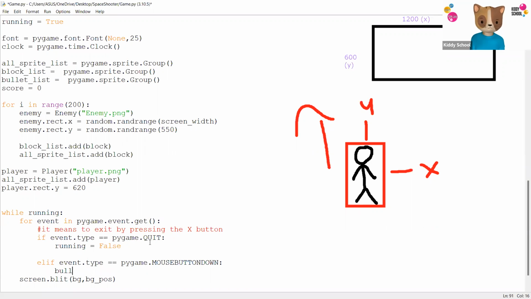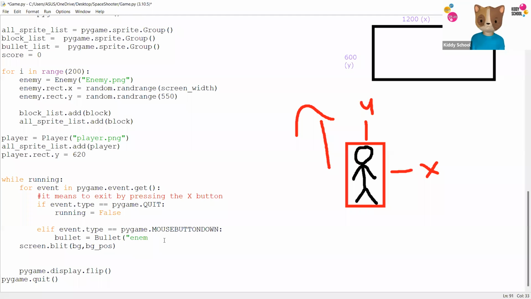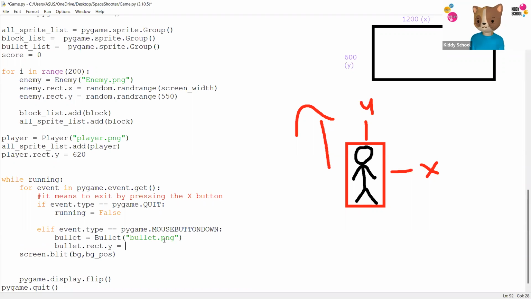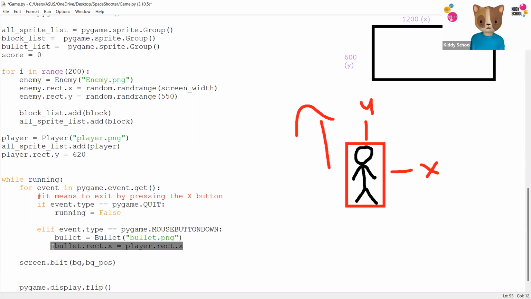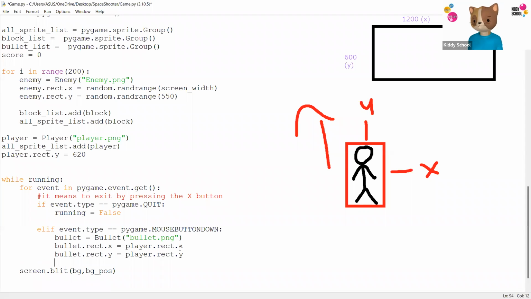So we will say bullet equals, using the bullet class we made up here. We're going to connect the bullet, or basically an enemy, oh, I mean the bullet. And for the bullet, if you want to have an image, I think I do have an image for bullet.png. And the bullet position will be connected with the player. So rect.y is going to be the player position. We are sending the bullet directly from the player and it's going to travel towards the enemy.